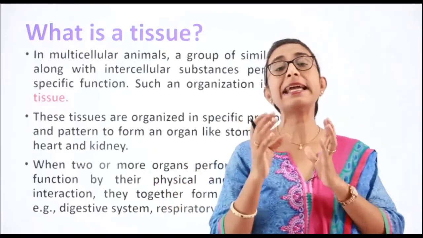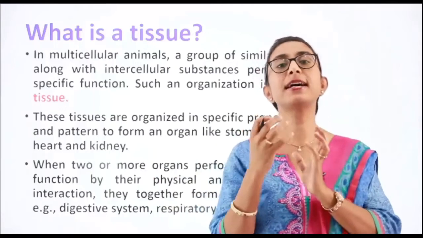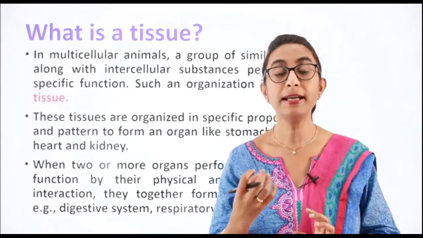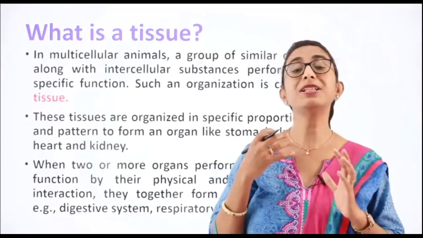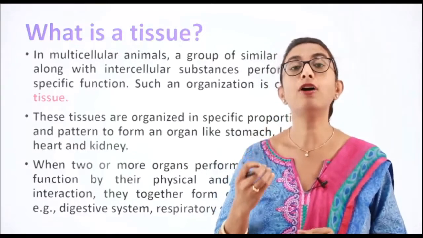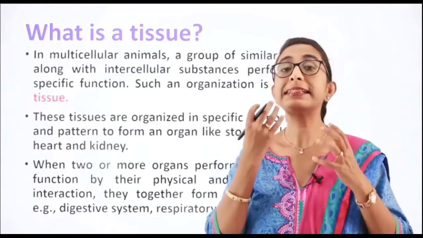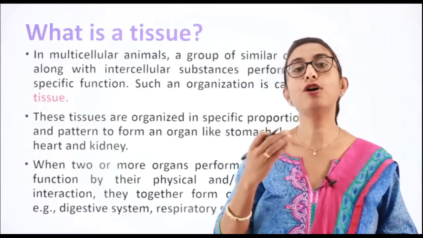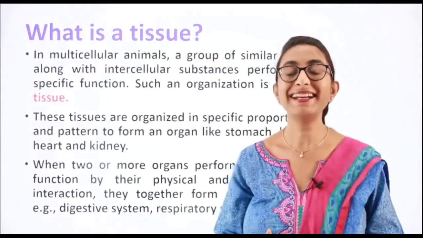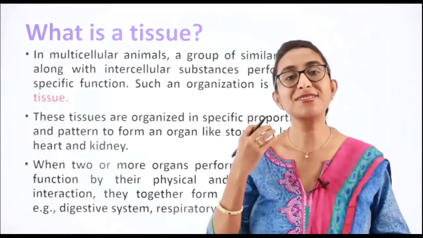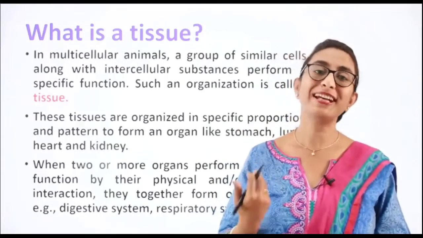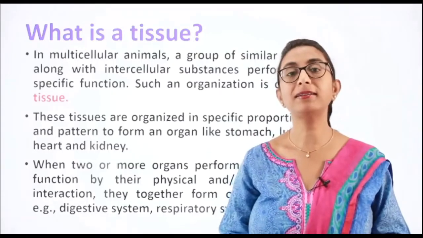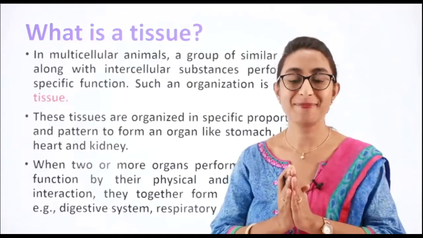So the cells in the stomach region will be specialized to carry out activities related to digestion and absorption, right? The cells in the kidney will be specialized to carry out functions of excretion. The cells in the heart will be specialized to carry out the function of circulation of blood, right? So in different organs, we have cells which are specialized to carry out different functions, and that depends upon the proportion and the pattern which form the organ.